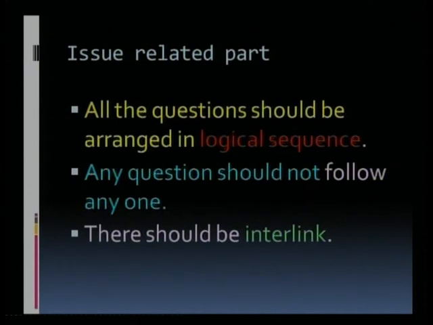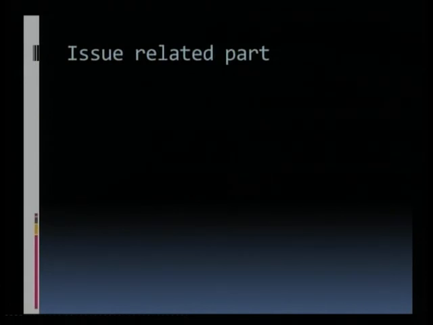This is a very important thing, and it should be mentioned in the beginning of the questionnaire. Now, all the questions should be arranged in logical sequence. No question should appear out of the blue, and there should be interlinks. Three very important points.